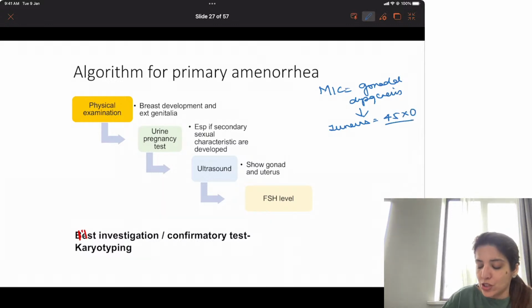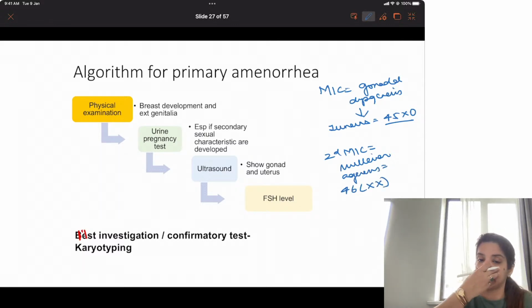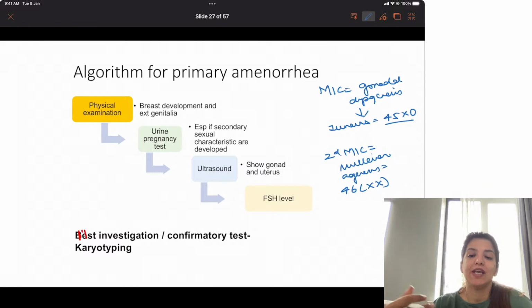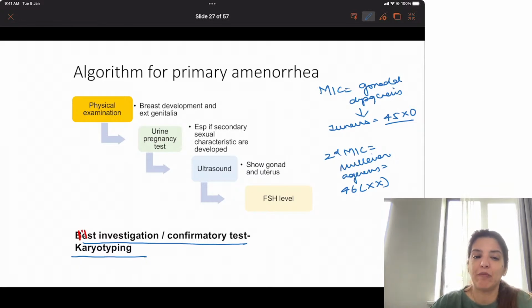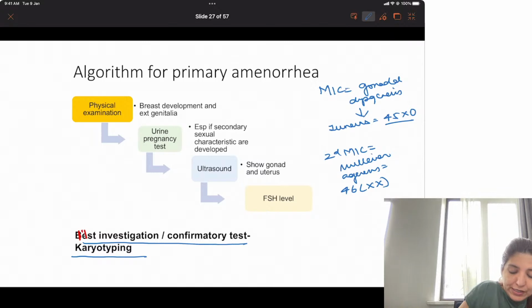And then I told you the next most important cause is Mullerian agenesis. And in Mullerian agenesis, chromosome number is 46XX. So because the karyotype is different in Turner's and Mullerian agenesis, obviously the best investigation or the confirmatory test for primary amenorrhea is karyotyping. But it is not the first step. Whenever a patient of primary amenorrhea comes to you, first step is physical examination.